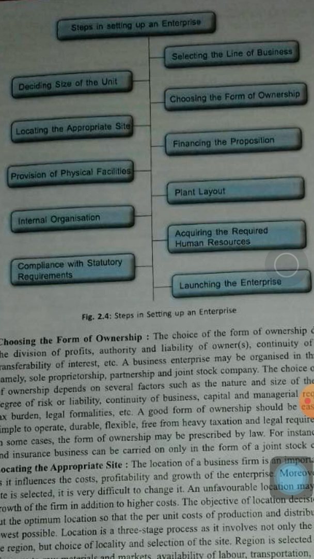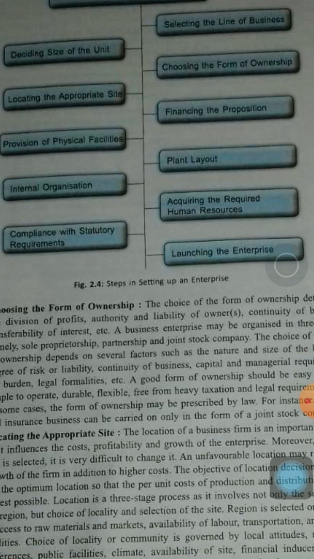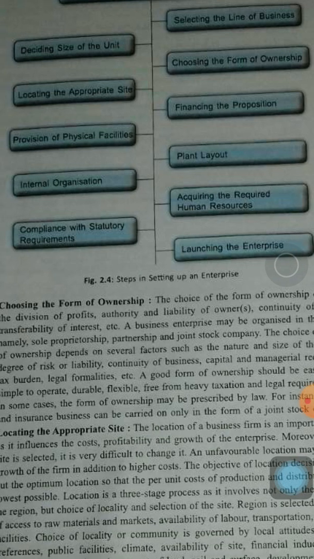Then comes provision of physical facilities. What will be the physical facilities available in the location, and those kinds of facilities will decide what will be the cost and what will be the locations. Then comes plant layout. Plant layout must be made before setting up anything, like what will be the line or arrangement of machinery, so that cost may be reduced and the effort of labor may also be reduced, so that cost ultimately will go down.